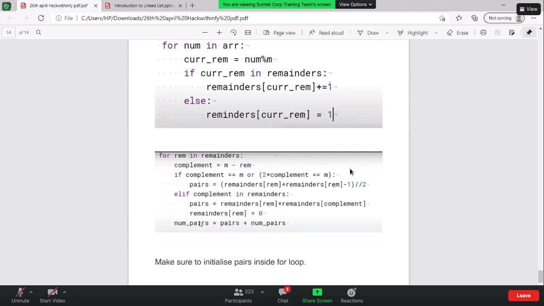Now num pairs is equal to pairs plus num pairs. The pairs is basically what you are getting from the complement equal to 0, or the 2 into complement equal to m. Make sure you initialize the pairs inside the loop. So basically you need to initialize pairs here with the value 0, because it is going to change each and every time. And you need to keep adding it to pairs plus num pairs. Any doubts, guys?